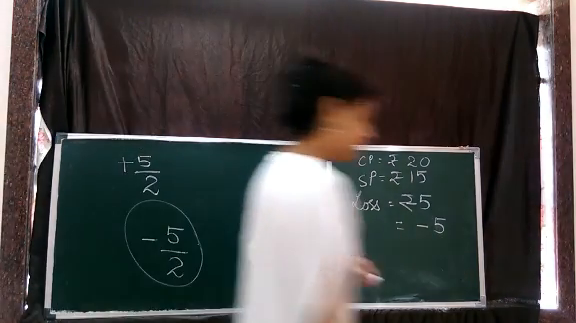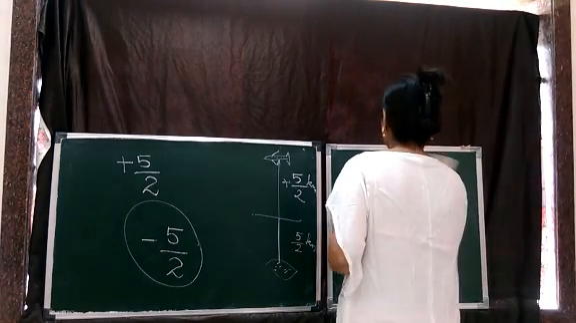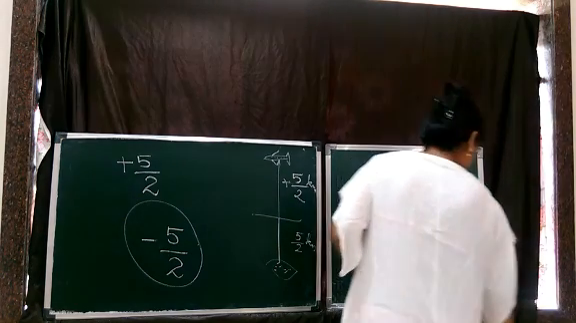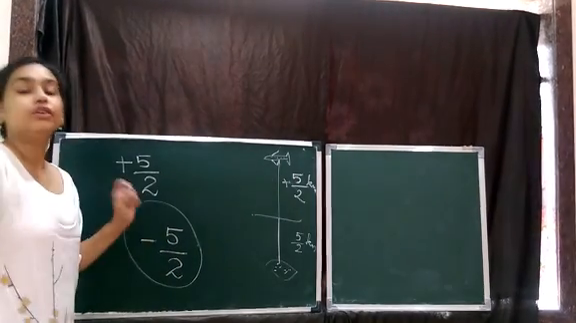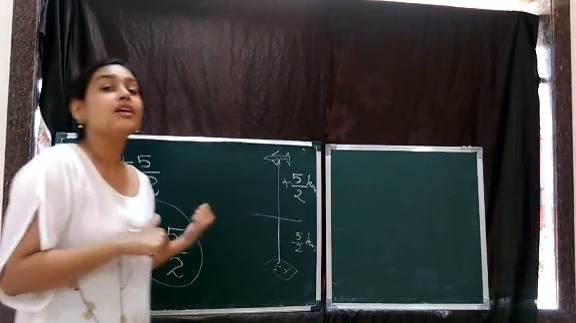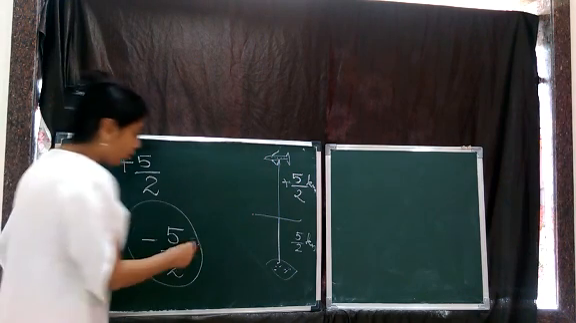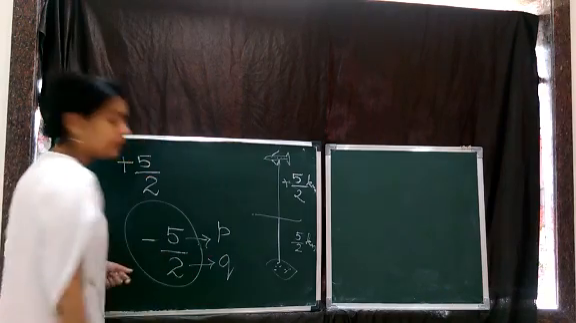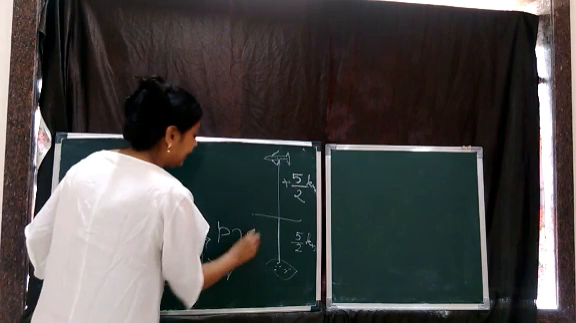Now what does this mean? This is neither an integer nor a fraction. This is a rational number. This is a rational number where the number is represented in the form of P by Q, where P and Q both are integers.